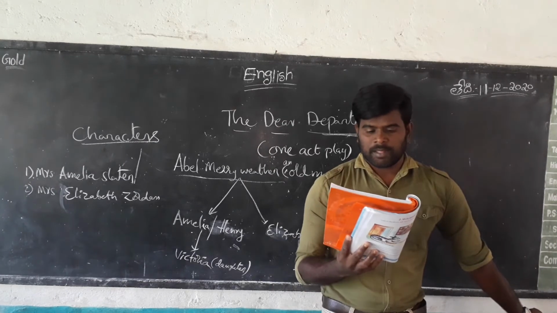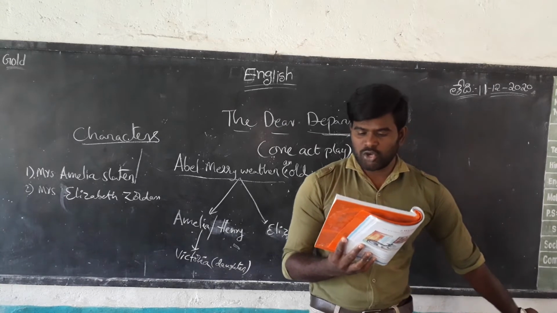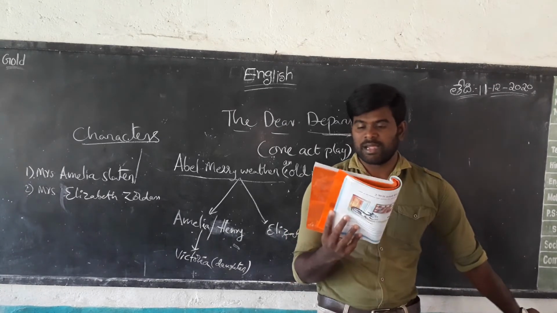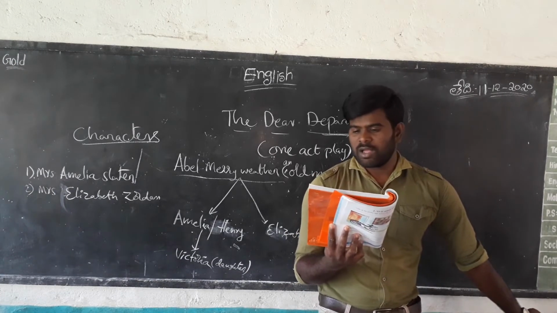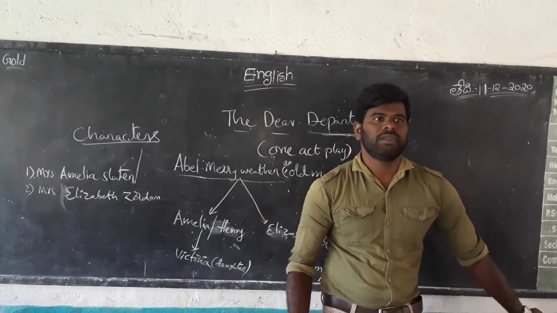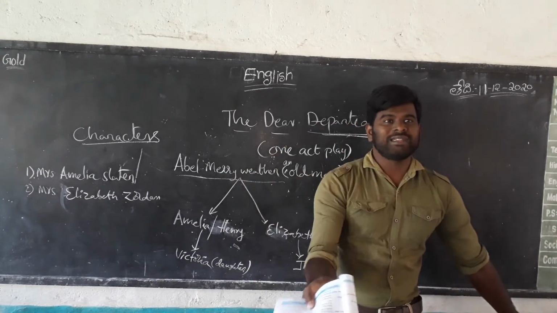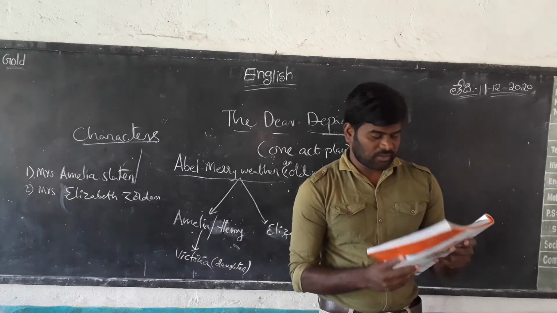Just see here. Next, she is in black. She goes to the window, opens it, and calls into the street. She is in a black dress. At that time she goes to the window and opens it, and then she was calling someone. Who is that? Just see the dialogue.